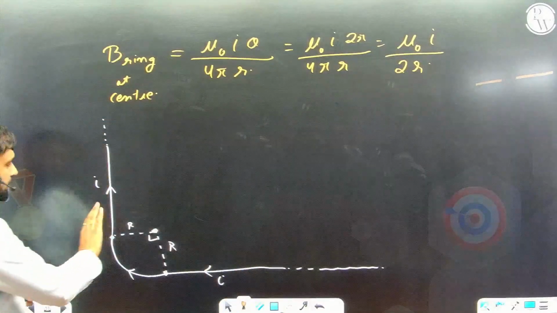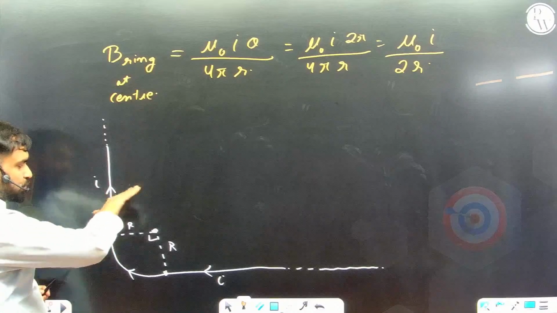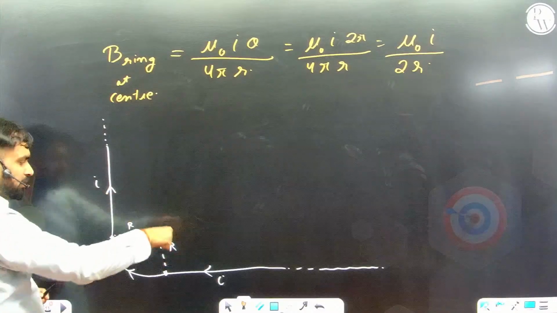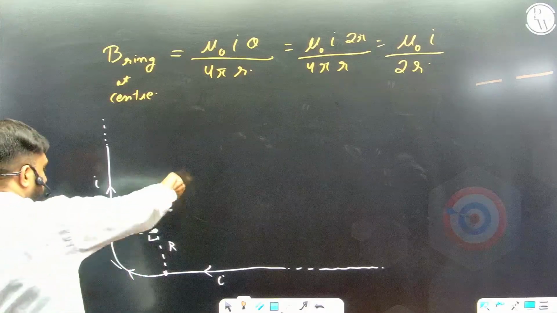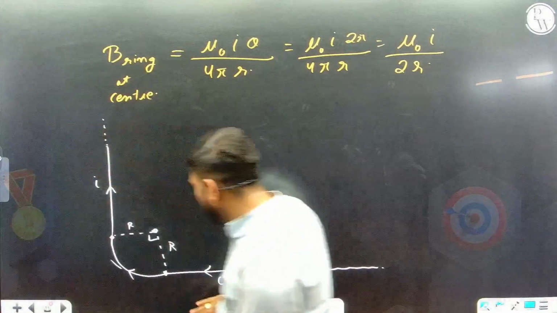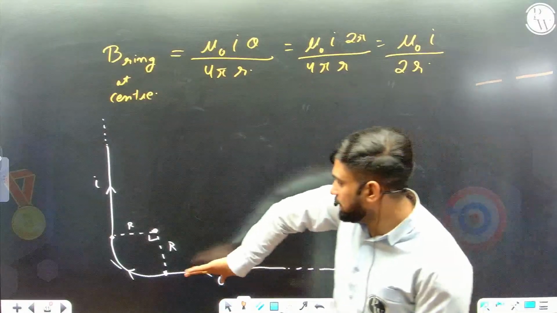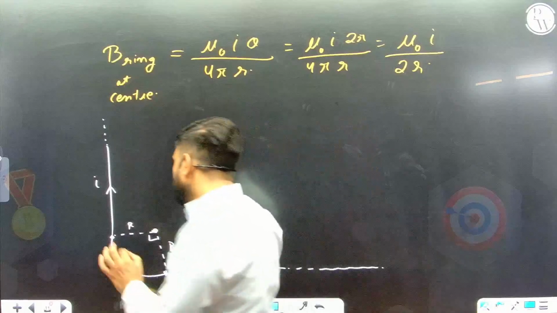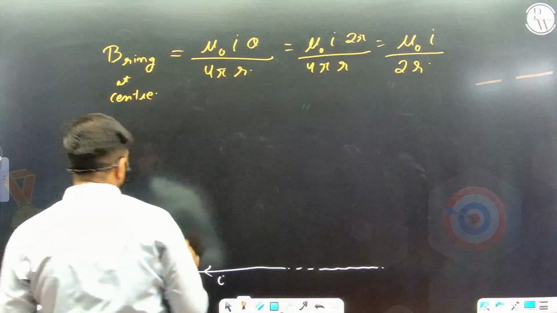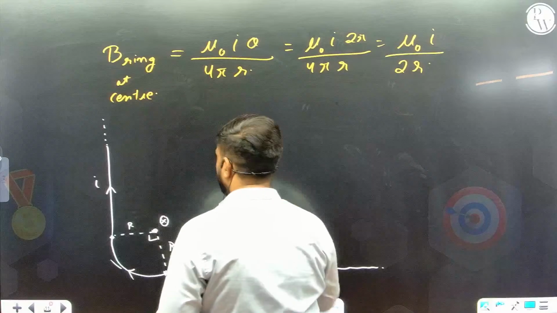Definitely yes. This is a current carrying wire, so I dl cross r is into the plane, correct. This is also a current carrying wire, so again I dl cross r is into the plane, and for this also, this is the direction of dl and this is your r. So I dl cross r is again into the plane. So all the three magnetic fields are going to get added and they are all into the plane.